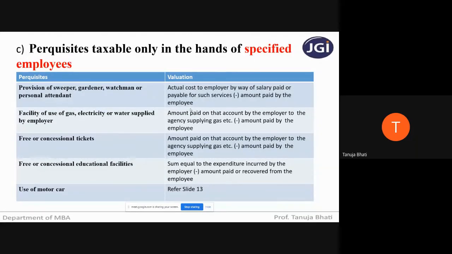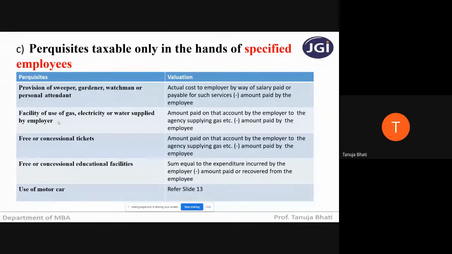that will be the value of perquisites. So remember, in the start also I told you, value of perquisites is nothing but the monetary value of the kind. Kind means all the benefits that are not money given to the specified employee. So you have to just convert that into monetary value. That will be the value of perquisites.